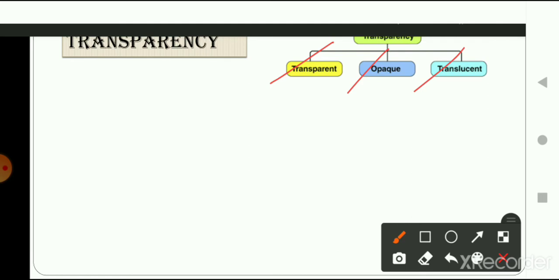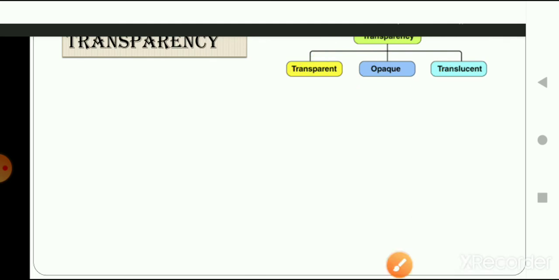Why? What is the difference? One is transparent and the other one is opaque. Transparent means those objects through which we can see, and opaque are those objects through which we cannot see the other side of the object.